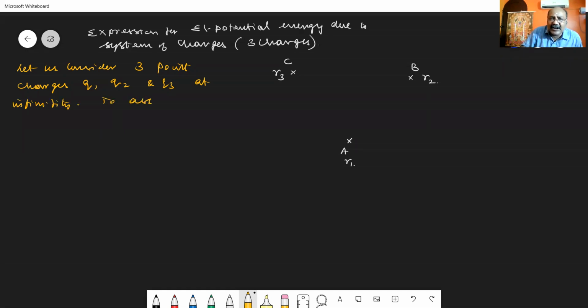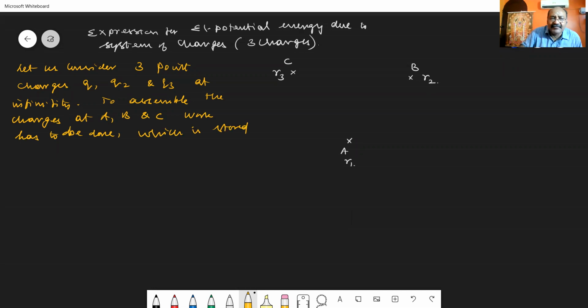To assemble the charges at A, B and C, work has to be done, which is stored in the system as potential energy. So how to find the work done, or how to get the total potential energy?